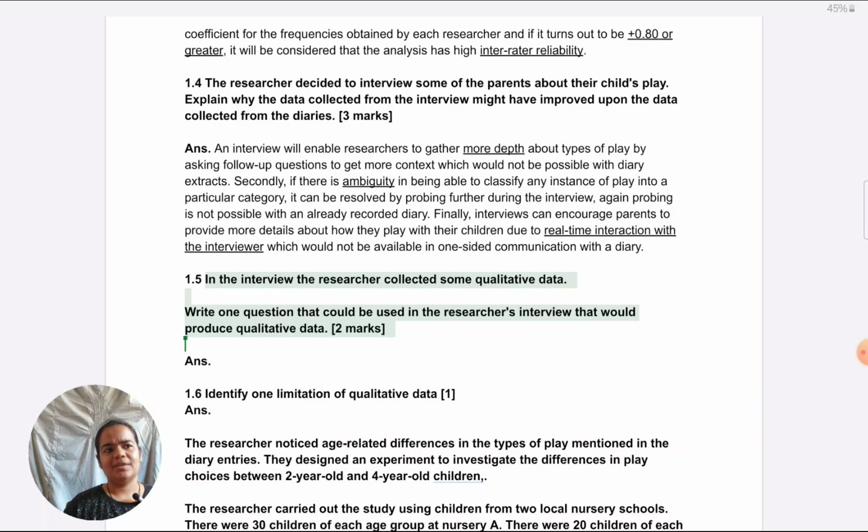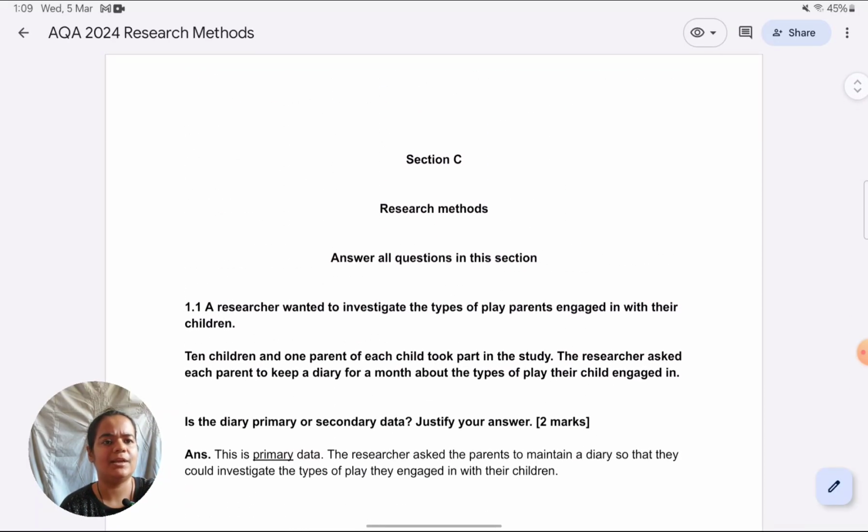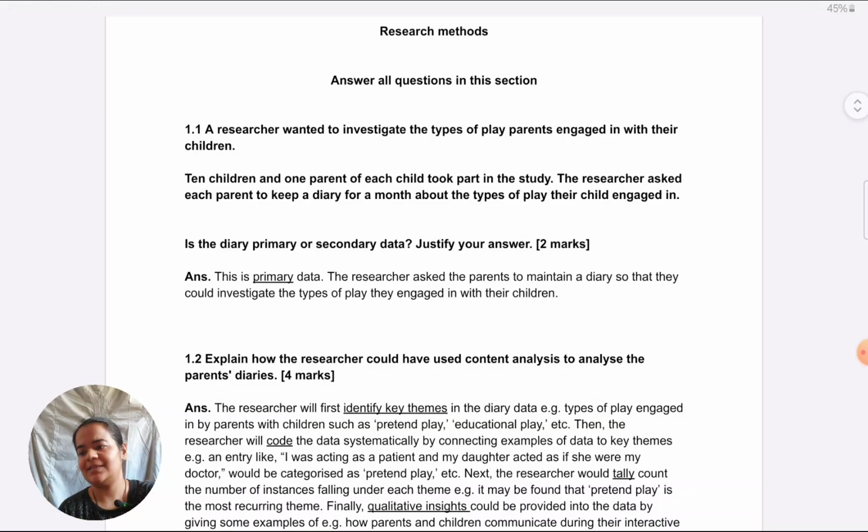Second is to write a very generic type of question. That is also one problem. The interviewer will ask, do you do pretend play with your child? Do you engage in educational play with your child? That's too broad. Always revisit the aim of the study. I will strongly recommend that when it comes to these type of questions. What does the researcher want to see? The types of play parents engage in with their children, right?